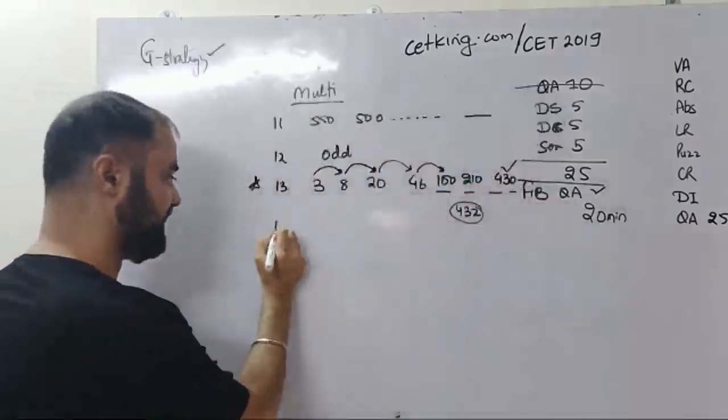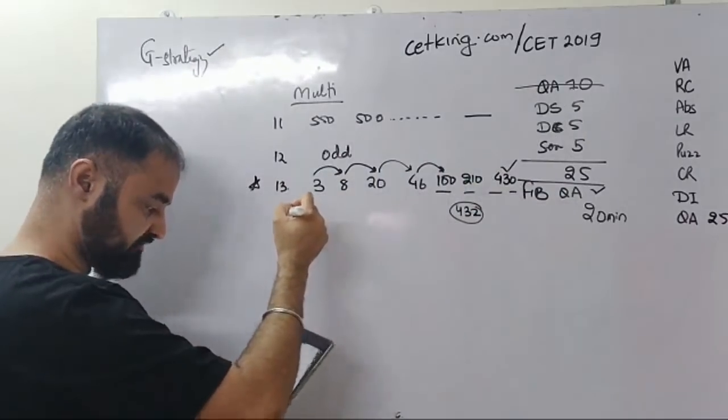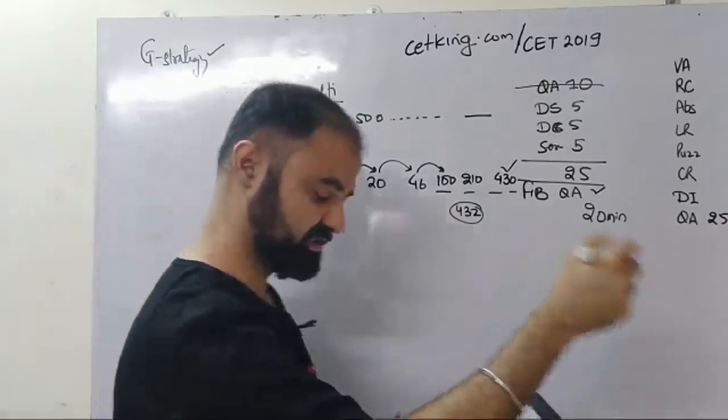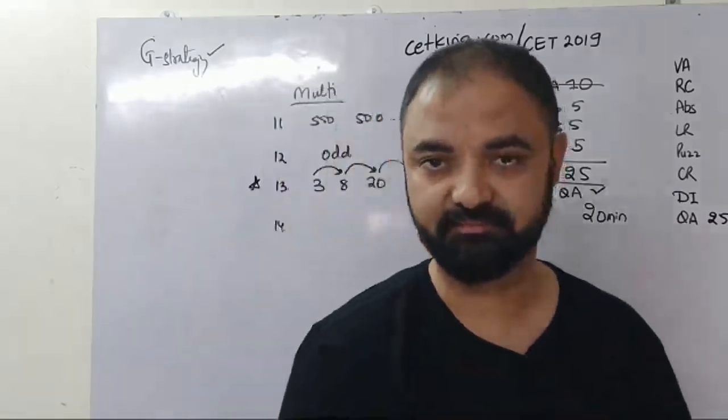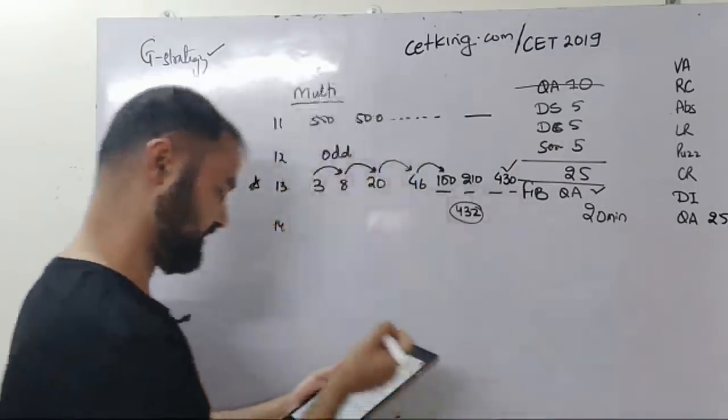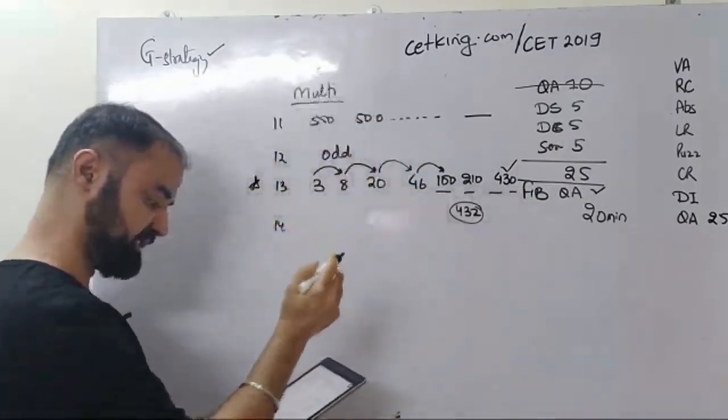Same is question number 14. So they've given you a series here, 1 6 21 66 201. Find the 10th term. So again I can use G strategy here. ठीक है, तो 14 में G strategy यूज आएगा.